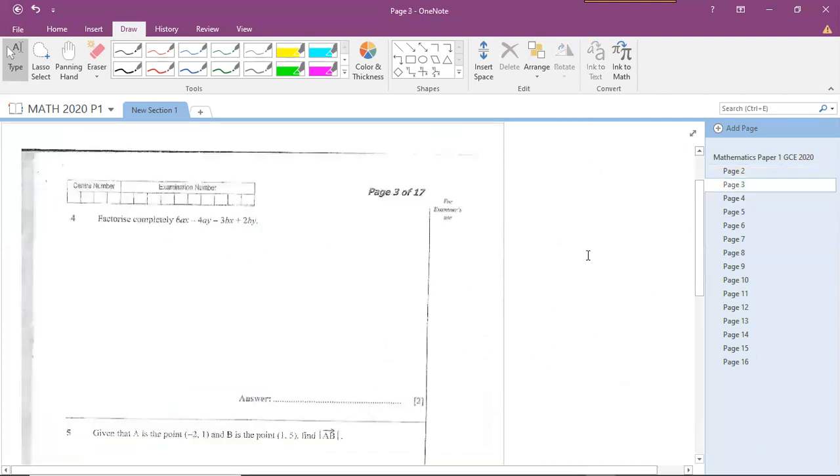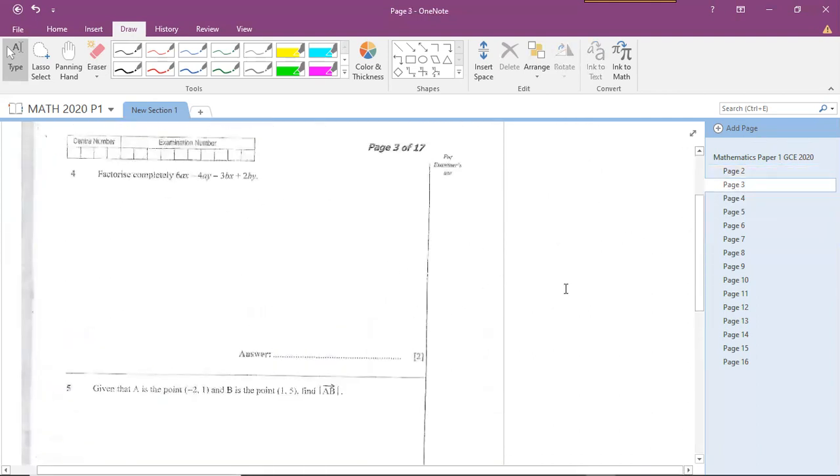So let's solve the last 2 questions, because I have to go edit my research proposal. At least this one, the last 2 questions won't be that hard. Maybe question 5, because I'm seeing magnitude there. But this one, at least, it's just factorization, and we've done a lot of questions in terms of factorization. So let's write down this question. It says factorize. It's very long, but it will be easy.